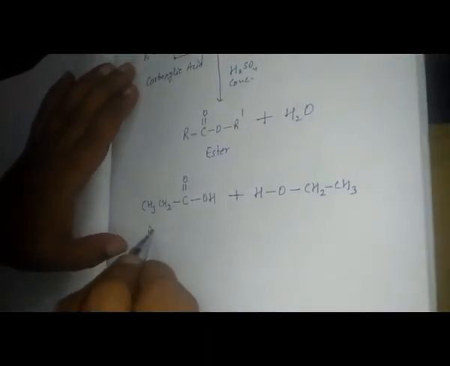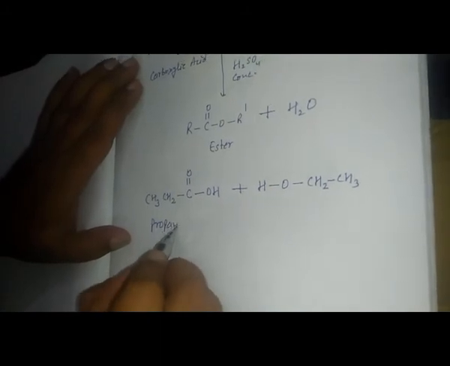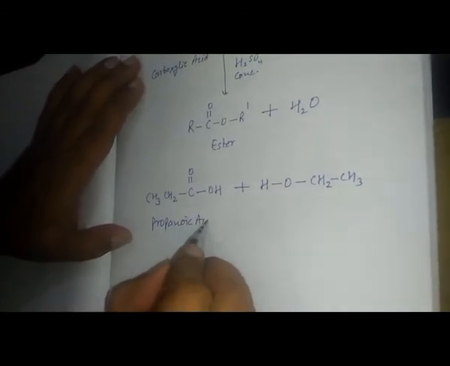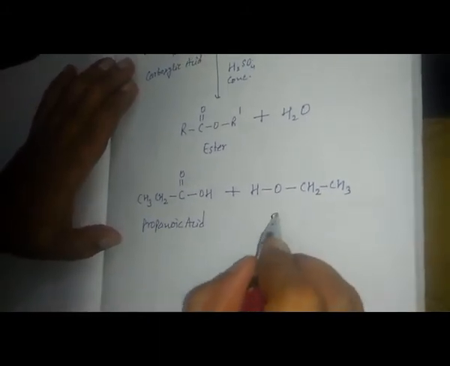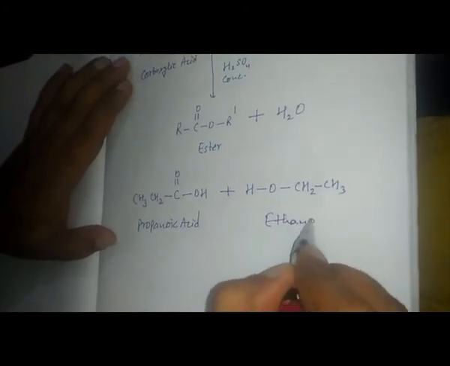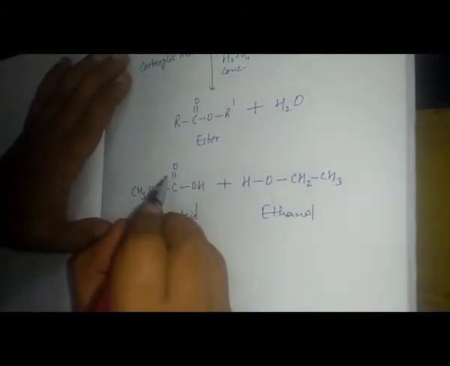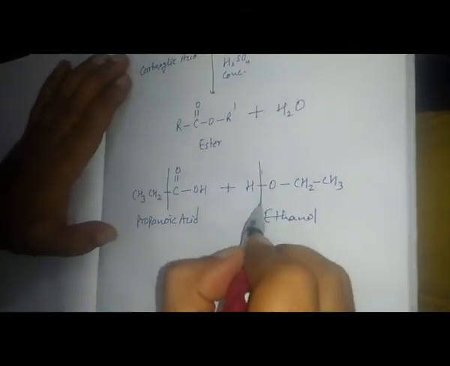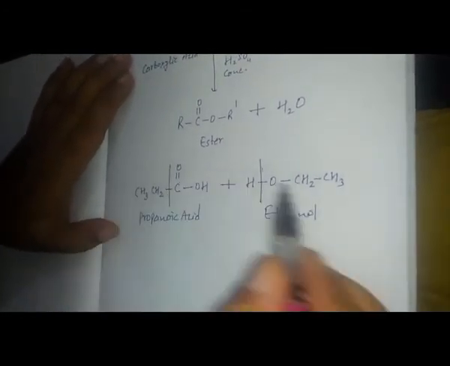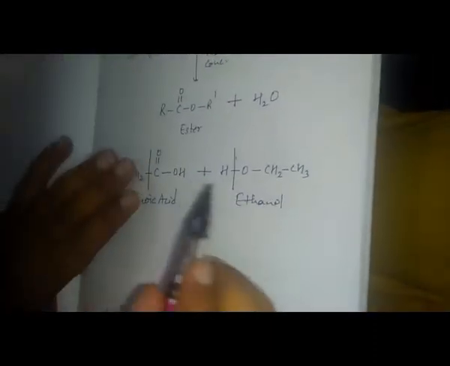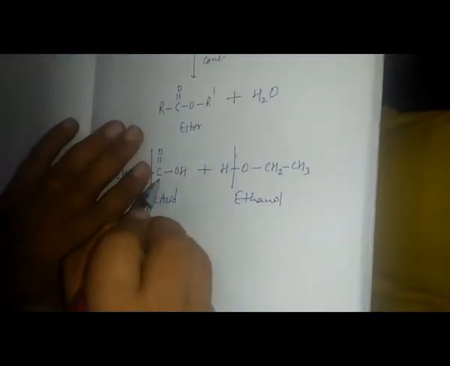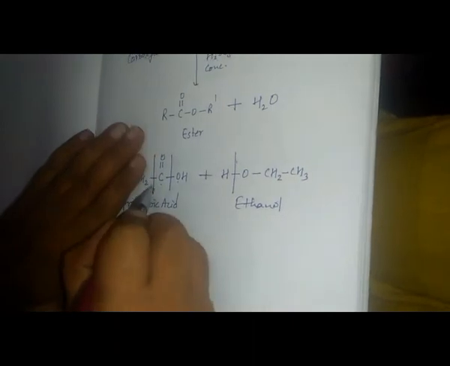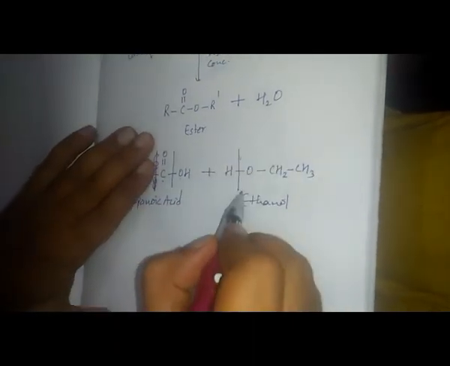This is propanoic acid, and this is ethanol. Now the bond between the carbon and oxygen is split up, and the bond between oxygen and hydrogen is split up.